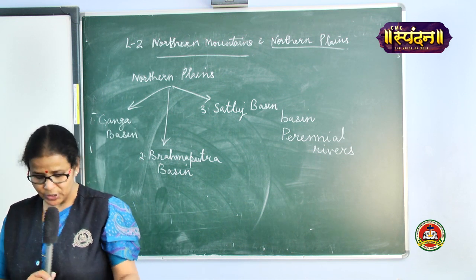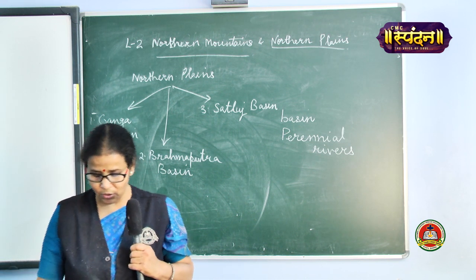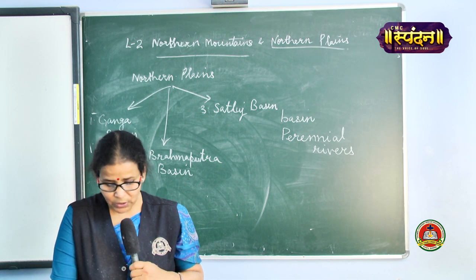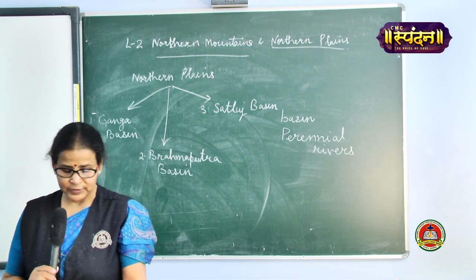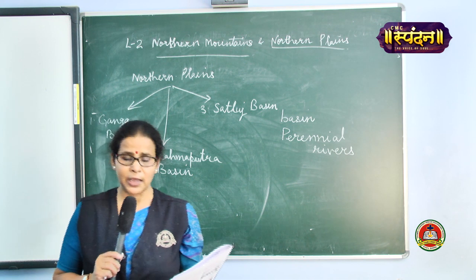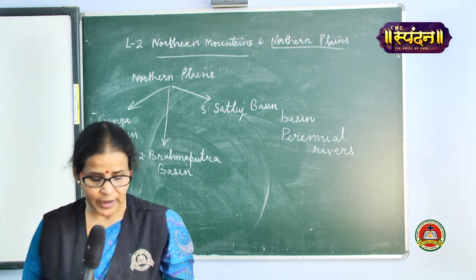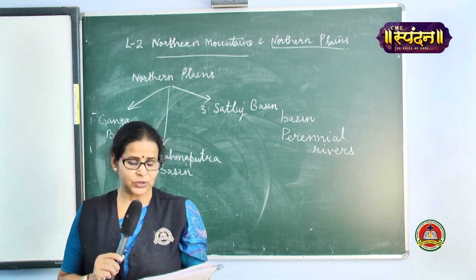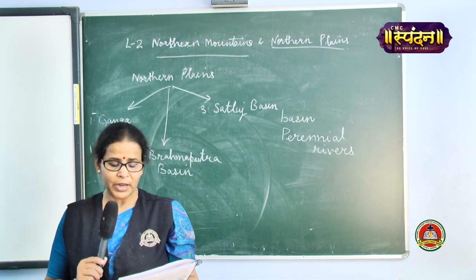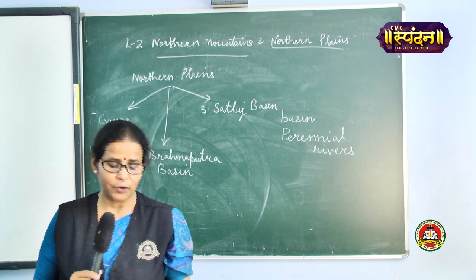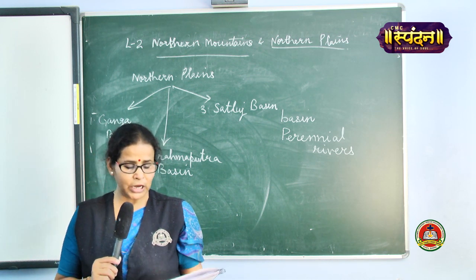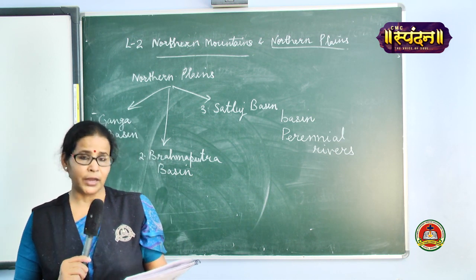So come to page number 263, the northern plains. The northern plains are located to the south of the Himalayas. They extend from Punjab in the west to Assam in the east. Please underline this line, that the northern plains extend from Punjab in the west to Assam in the east. The east-west extent of the plains is about 2,400 kilometers, and they are about 150 to 300 kilometers wide.